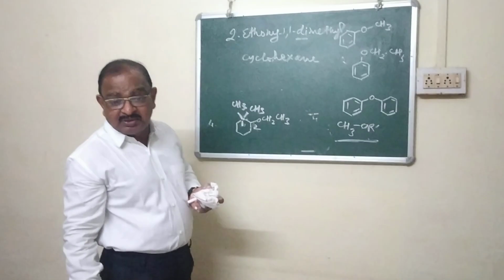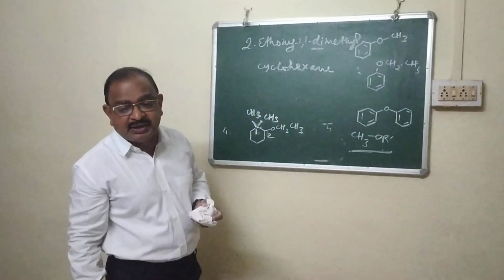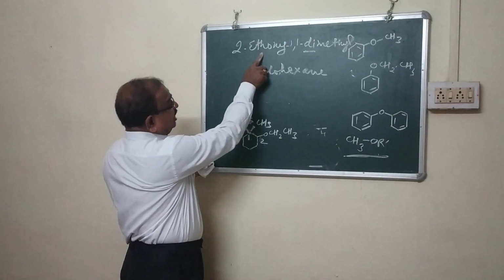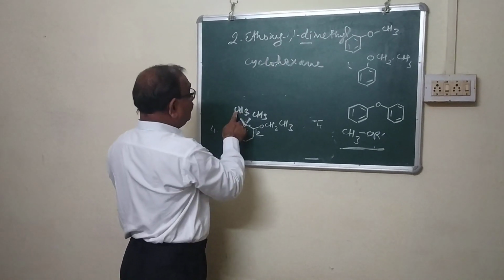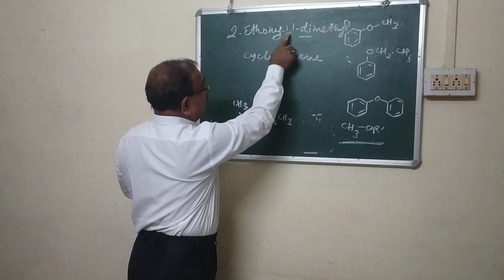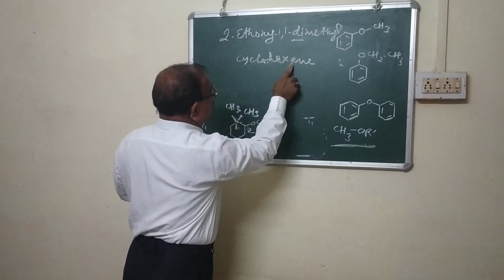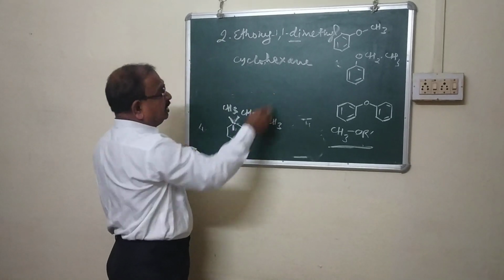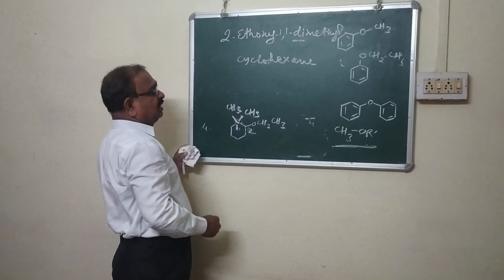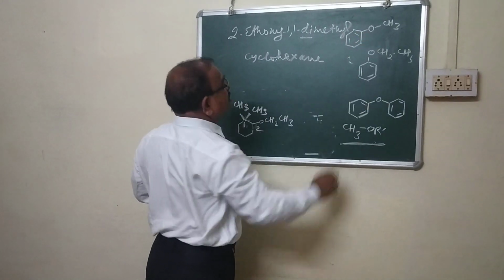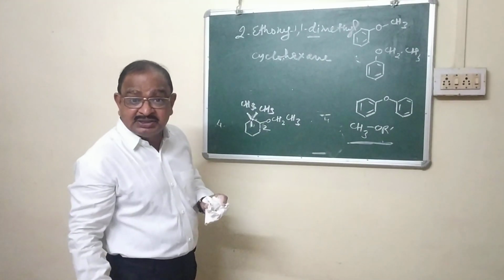That is the exact rule, that is the correct rule, there is no doubt. So if you write 2-ethoxy, 1 for this, 1 for this, means 2 times 1, 2-ethoxy-1,1-dimethylcyclohexane. There is a shortage of space, so I have written it here. Otherwise, you should write it in a straight way without any gap. That is the correct name.